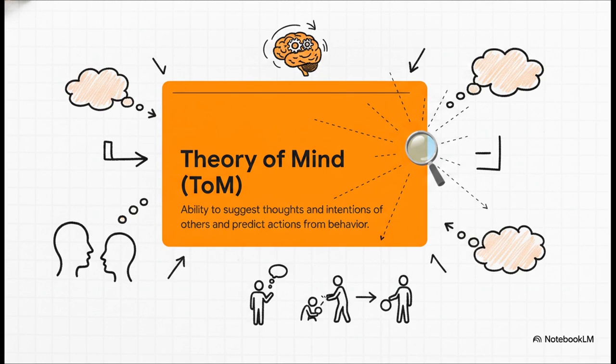To understand why this is so tricky for AI, we kind of have to understand ourselves first. There's this concept called theory of mind. It's basically the uniquely human ability to naturally intuit thoughts, desires, and intentions. It's how we predict or explain someone's actions just by watching their behavior. You and I do this effortless social reasoning every single day, usually without even realizing we're doing it. We just instinctively know what someone else might be thinking based on what they've seen or experienced.